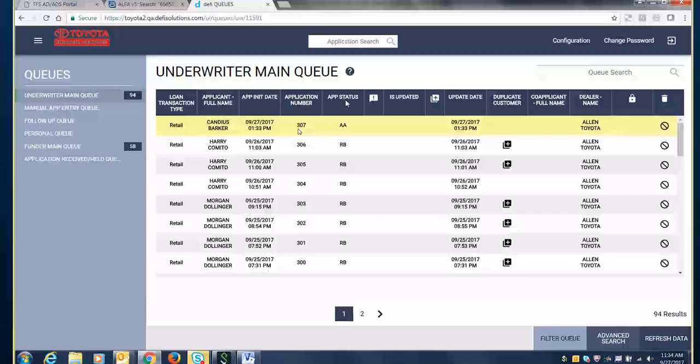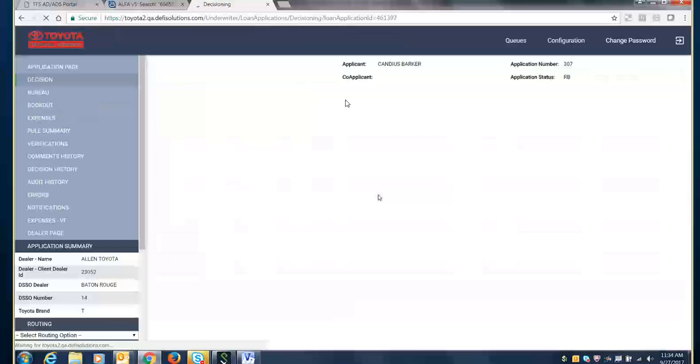Okay. You see that Candia Sparker was submitted to the LOS. The app status right now is auto-approved, which means it's queuing up the decision back to the AOI and getting ready for the next phase. If you actually get into the application itself, we'll go to the decision page, kind of walk through what the LOS has done with the receipt of the application.